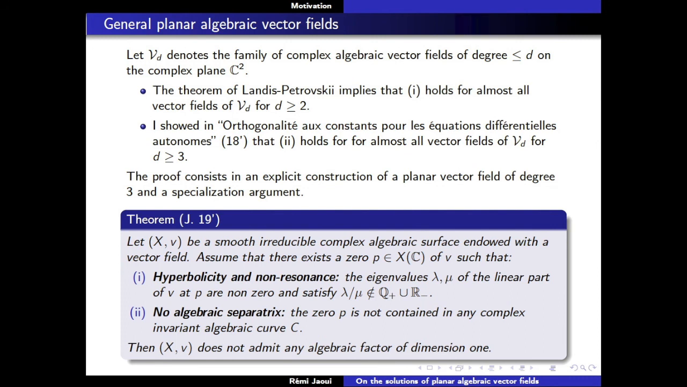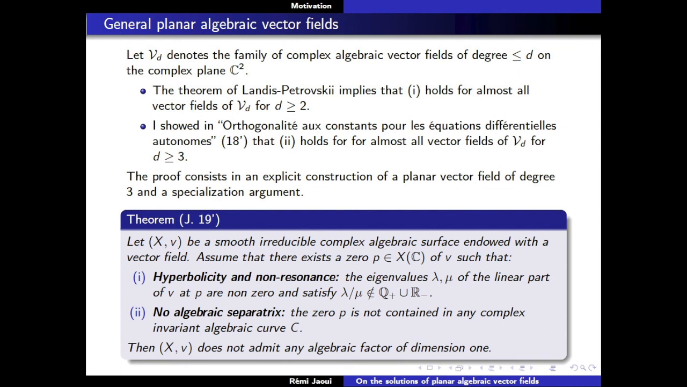And this is given by the following theorem. You fix X, a smooth, irreducible complex algebraic surface with a vector field, and you assume that you can find a zero P of your vector field such that, if you look at the linear part of your vector field around P, the two eigenvalues satisfy that lambda over mu is not in Q plus, not in R minus, this is called hyperbolicity, and is not in Q, which means that the singularity is non-resonant. This is very local information in the neighborhood of your point, so it's satisfied by many linear differential equations.